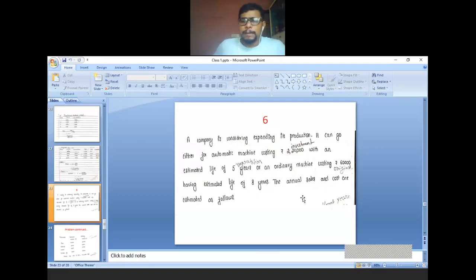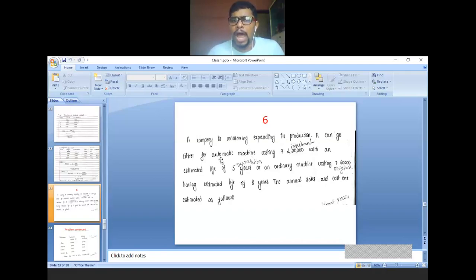Yeah, we'll go to the problem. This is the last problem under payback period calculation. I hope you have understood the discounted payback period as well as payback period calculation. This is a slightly different problem, but an easy problem. We will read the problem. Last problem. A company is considering expanding its production.